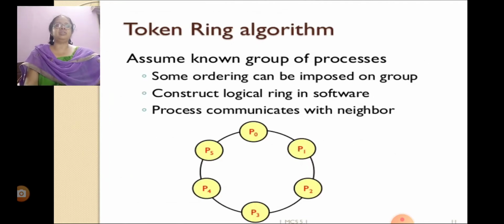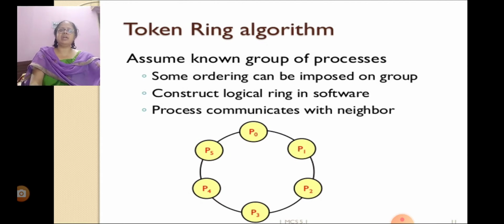Another algorithm is the token ring algorithm. In the token ring algorithm, a ring configuration is used. The token provides access to resources. The token can only be held by one node at a certain time.